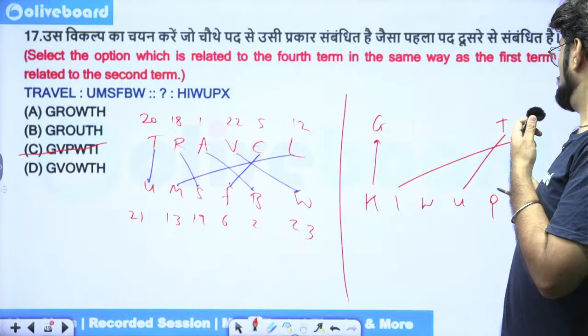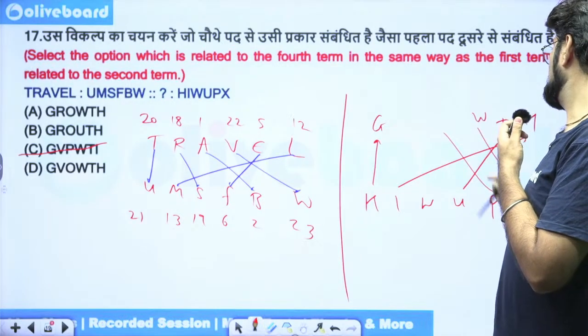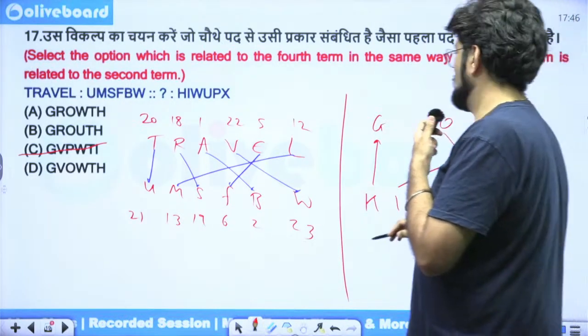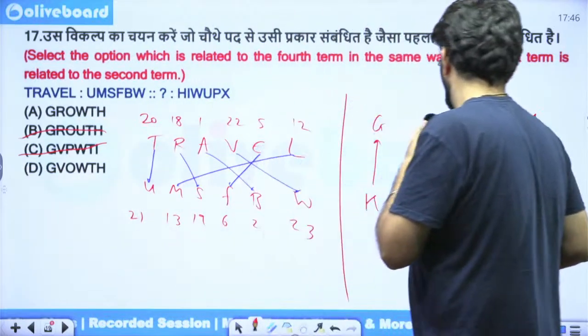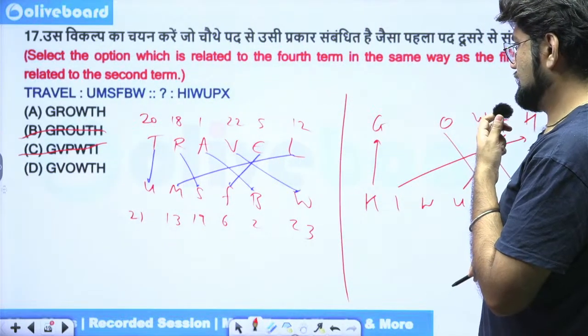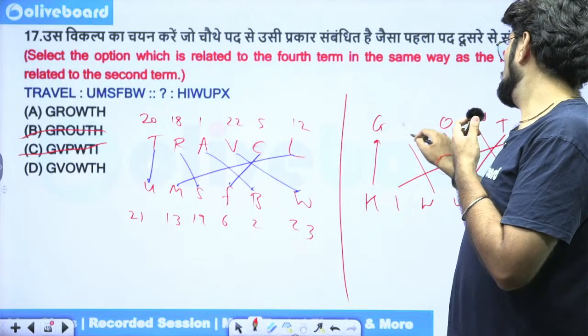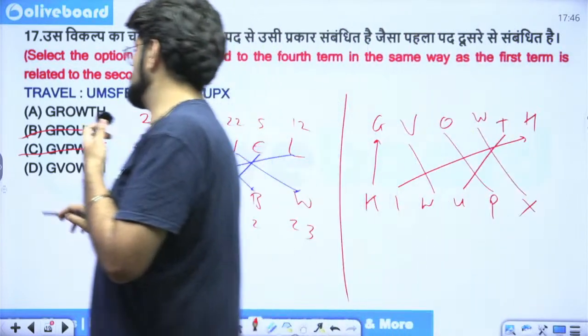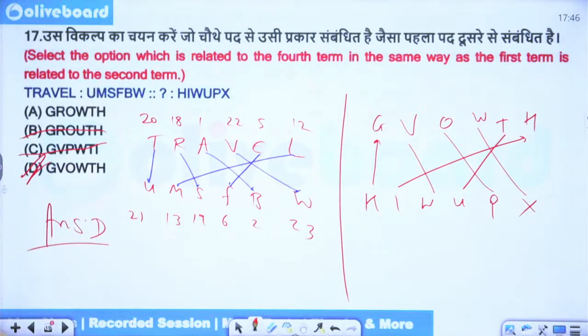Then we have these two. So 24, 3W and 16 O. OWTH in the end. So the second letter now. Second letter is with this. 22 V. Wow. Lovely question. Option D. Next.